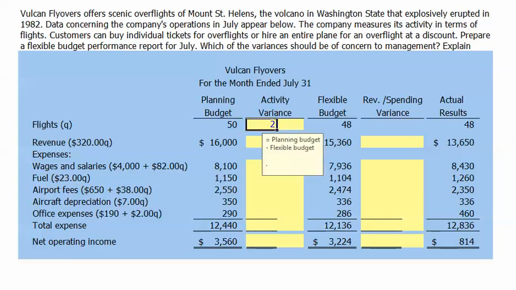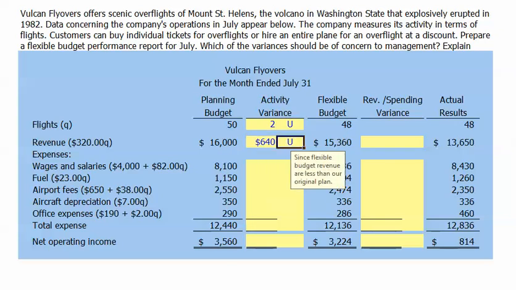Overall, our activity variance was 2 flights, which was unfavorable, since the actual number of flights that we flew, 48, was less than our original plan of 50 flights. This means that our revenue variance will also be unfavorable, $640 unfavorable, which is the difference between our original planned revenues of $16,000 and our flexible budget revenues of $15,360. Since our activity levels were less than we originally planned, all of our expenses will also be less than or equal to our original planned budget.